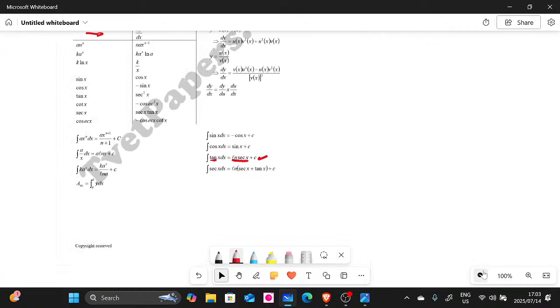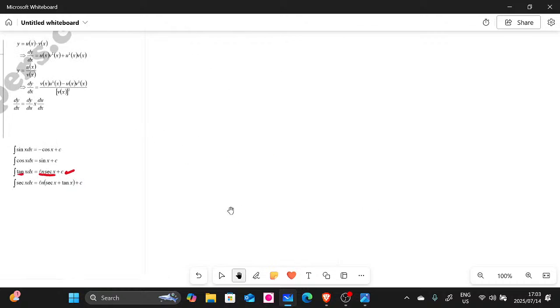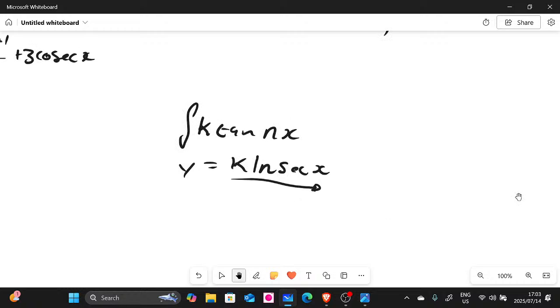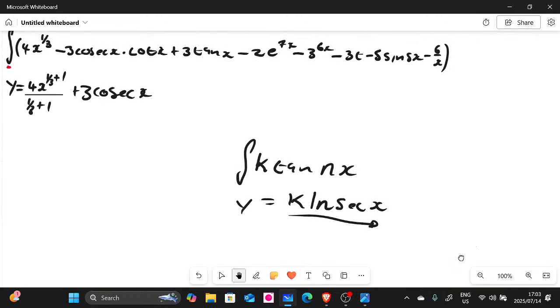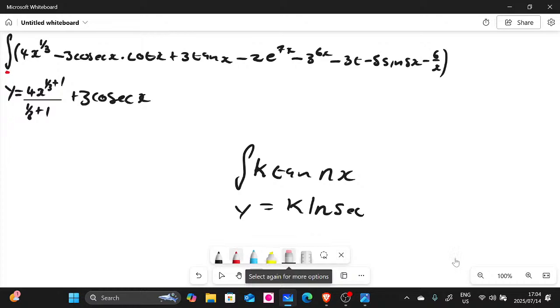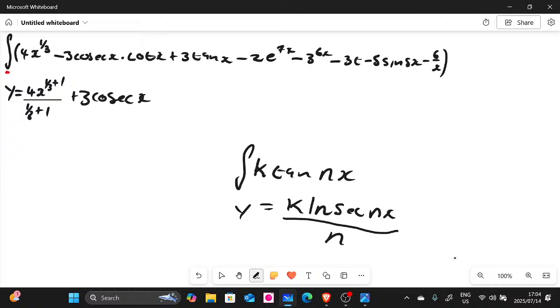So let me just go back. The k, by the way, is just the coefficient of the integral, not x. Oh, I forgot the following, guys. I keep on forgetting some stuff here. So when you integrate this, it's going to be k natural log sec nx, and then you have to divide by n. Remember this n here, the coefficient of x, when you integrate this time around, we divide by it.